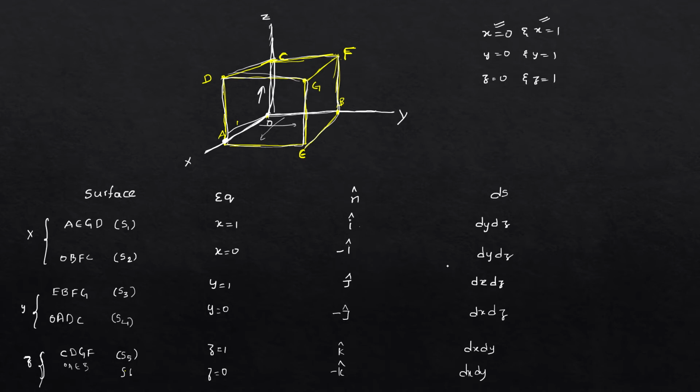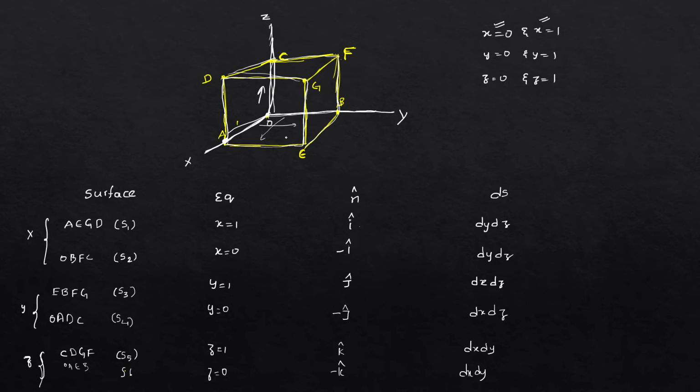In the earlier problem on Green's theorem, we considered lines, since it was a two-dimensional problem. But the Gauss divergence theorem is applicable for three-dimensional figures, so we consider planes, write the equation of the plane, and also write n cap and dS.